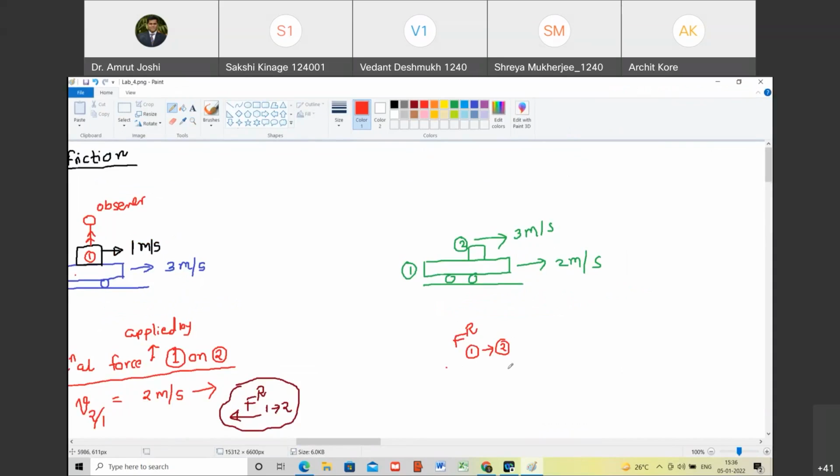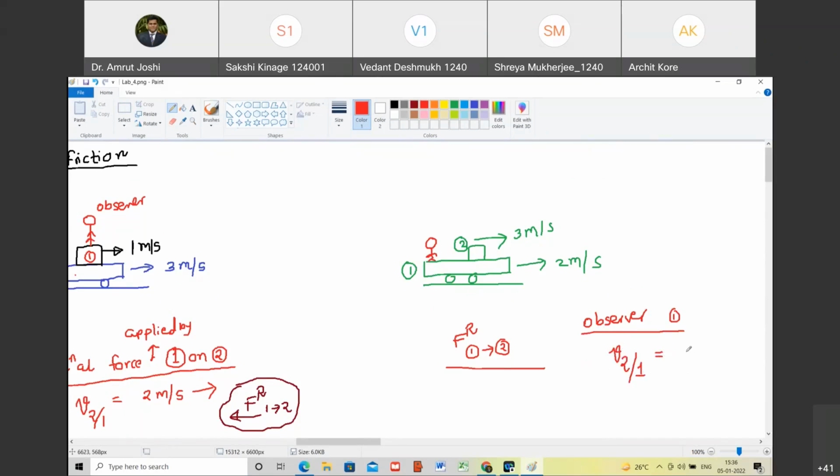So where should I place the observer? On object number 1. So the observer is to be placed on object number 1. Are you with me? Yes, sir. Place the observer. What should I calculate then? What should the observer on object number 1 observe? Velocity of object number 2. So velocity of object number 2 relative to object number 1. Are you with me? Yes, sir.